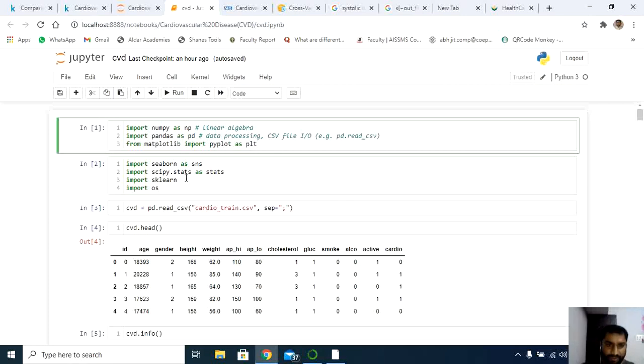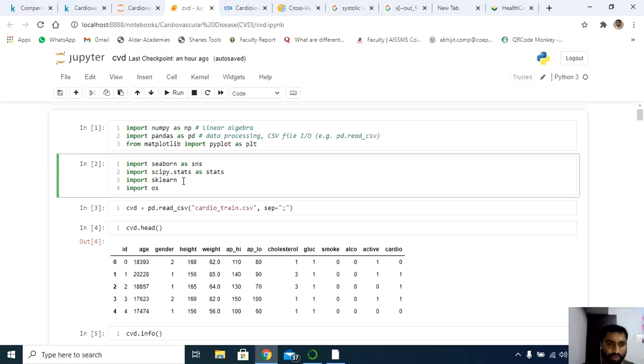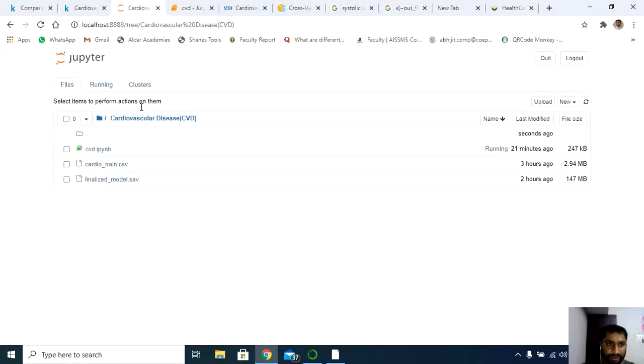Similarly, for visualization, I'm using two more here, sns, Seaborn, and so on. If I want a violin graph, we can do it using Seaborn. Sklearn, obviously, most of my algorithms are stored in sklearn, so I'm going to import sklearn, and os for input and output operations.